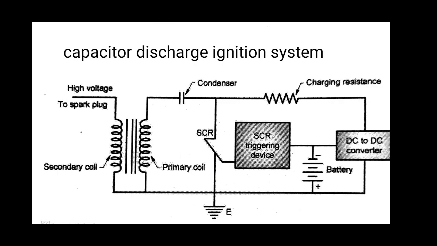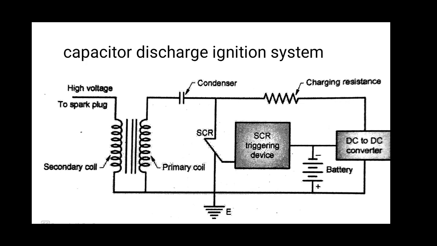Next ignition system is the capacitor discharge ignition system. The components of this system are shown in the figure. A battery of 6 volt is usually connected to a transistor DC to DC converter which is designed to give high voltage in the range of 250 to 350 volt from the battery. The condenser is charged to this output voltage of the converter through the charging resistance.